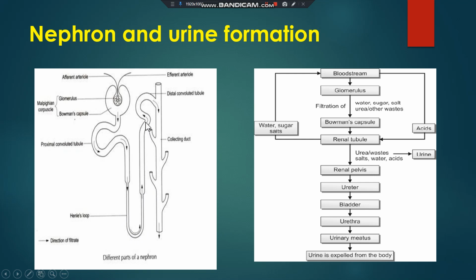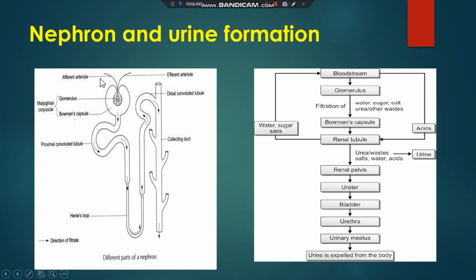Each tubule opens into a collecting duct. Many nephrons open into a collecting duct, and many collecting ducts then open into the ureter.